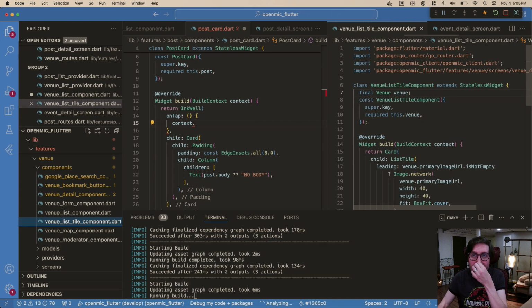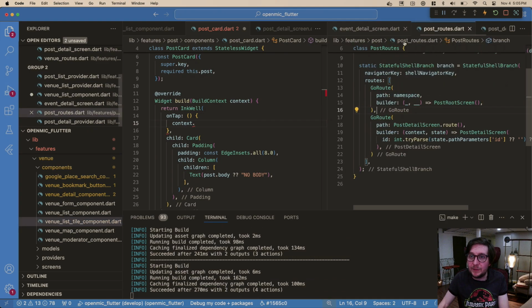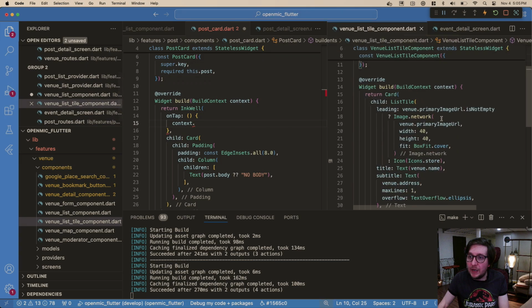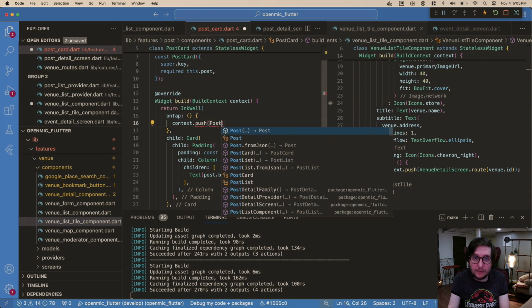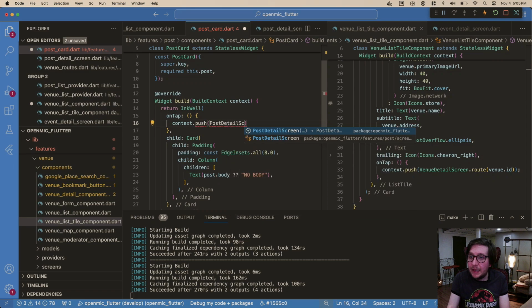Look at that. Biggest change of the day. Biggest refactor. Oops, I still want to have this open though. So yeah, context.push. And we want to take our post detail screen, but we don't want to use the screen. We want to actually pass the route. And here we're going to pass in post.id.